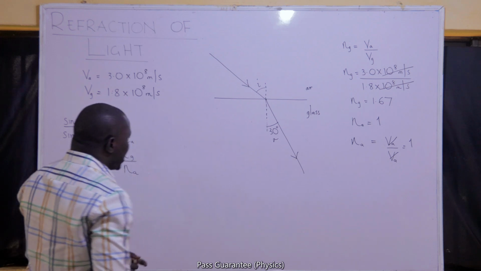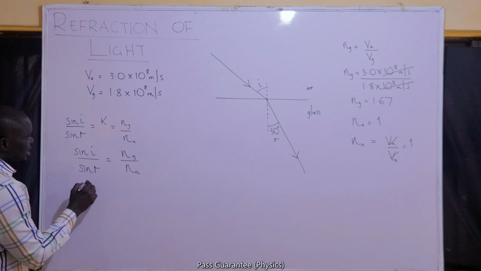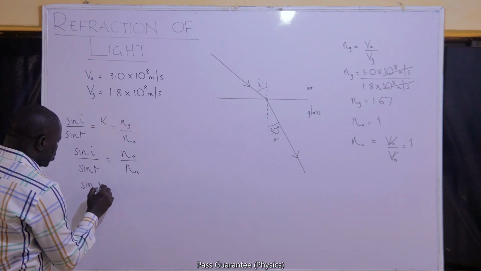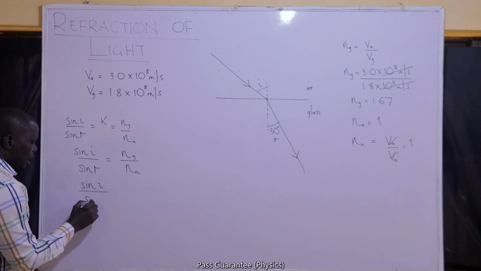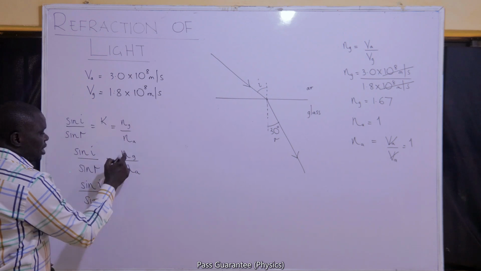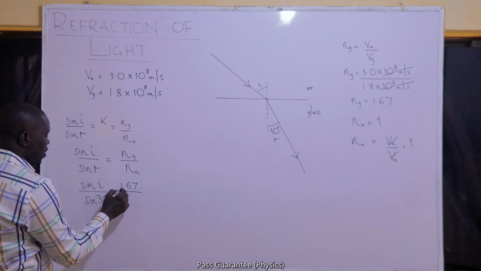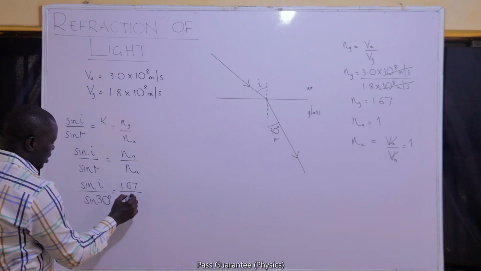So if I put all of that inside this question, I should have sine I, my I is what I don't know, all over sine R. My R in this case is 30 degrees. My refractive index of glass is 1.67. The refractive index of air is 1.